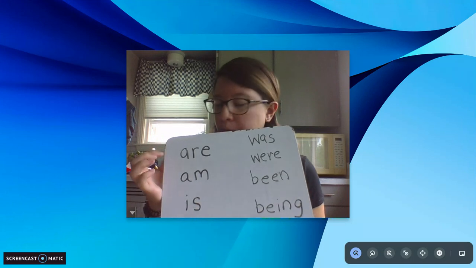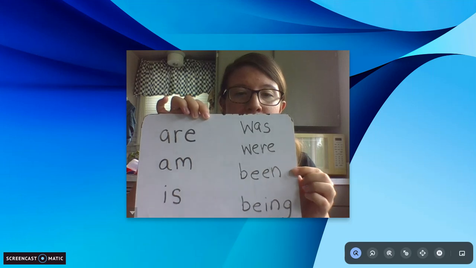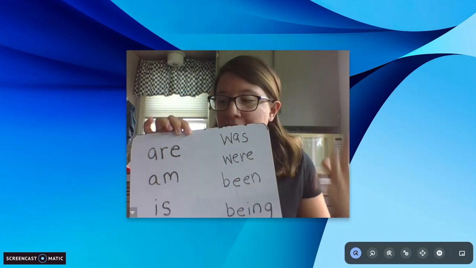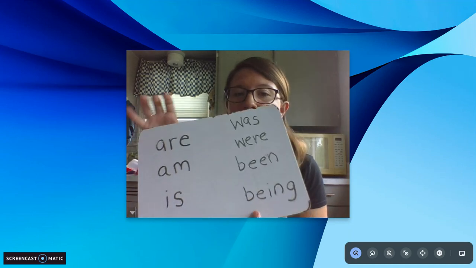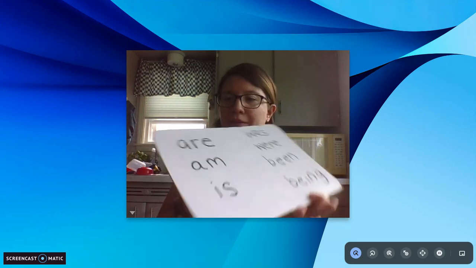We've also learned about to be verbs. Do you remember what to be verbs are? If you do, can you give me an example? Good. To be verbs show how we are, show how someone is. So I have a list here of a couple of our to be verbs. We have are, am, is, was, were, been, being. They tell how someone is, they show how we are. Like we are happy, he is sad, tells how someone is. Those are our to be verbs.